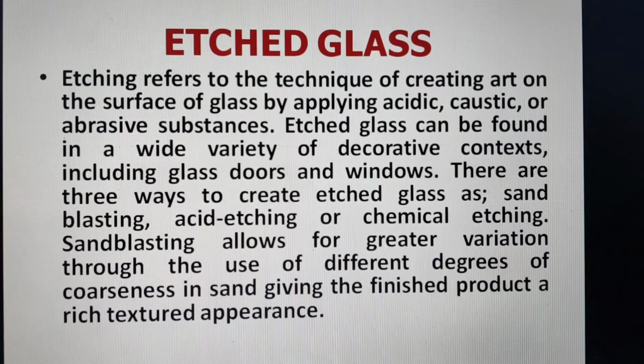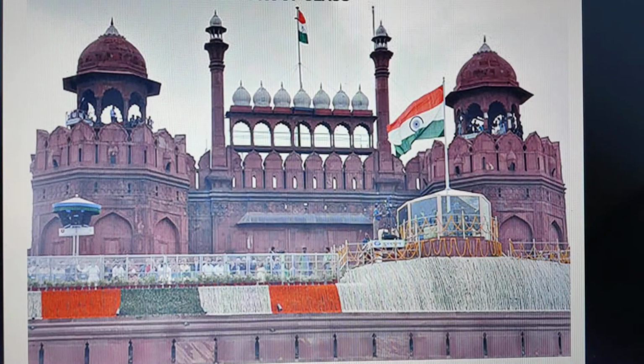Then acid glasses. This is a technique of creating art on the surface of glass by applying acidic, caustic or abrasive substances. And they are used for different decorative purposes also. Then there is bulletproof glass which is used to give bullet resistance basically.